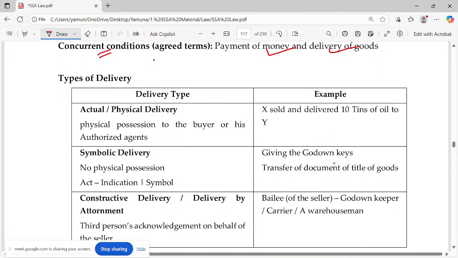That depends on, okay. Types of delivery, often repeated and very important. Actual or physical delivery. Okay, the physical possession either to the buyer or to the authorized agents. Probably X sold and delivered 10 tins of oil to the buyer.